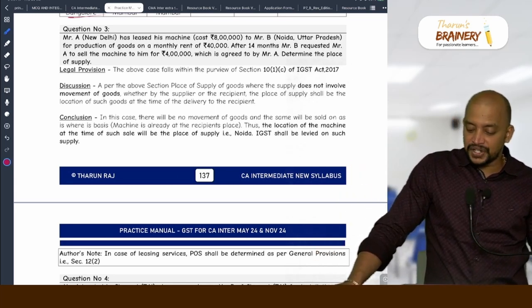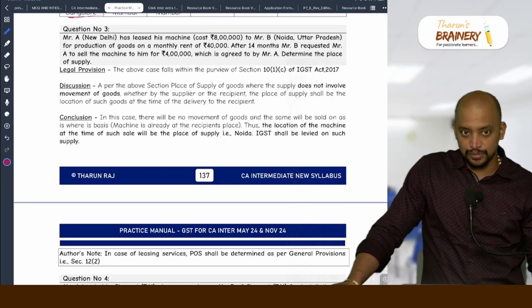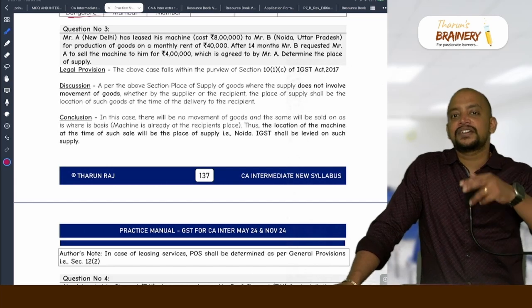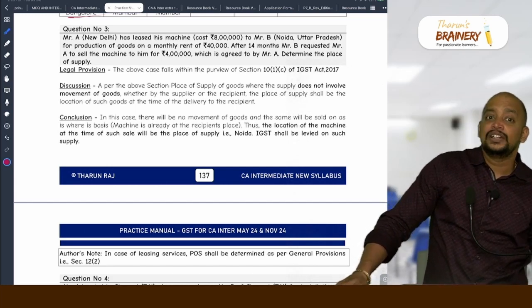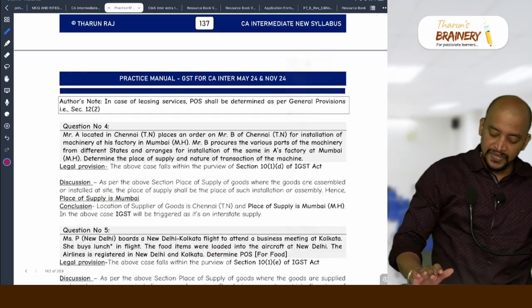Next, third question, already we discussed this. It is also there in our book. Like first we will give it on rent, one machine. Thereafter the machine will be sold. So we need to take the place of supply as the location of goods at the time of delivery, because the goods are already with the recipient.